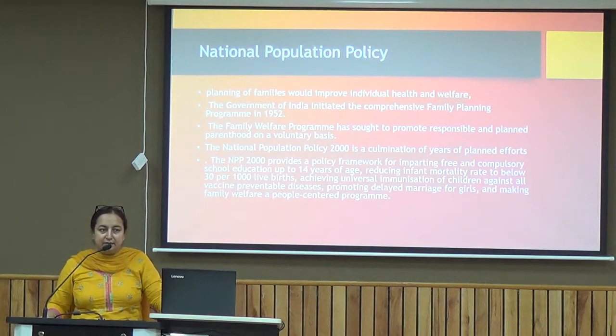So these are the major highlighted areas as far as the National Population Policy 2000 is concerned. The main stress is being given to these particular areas.